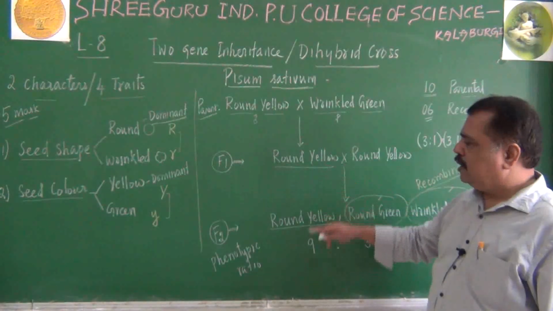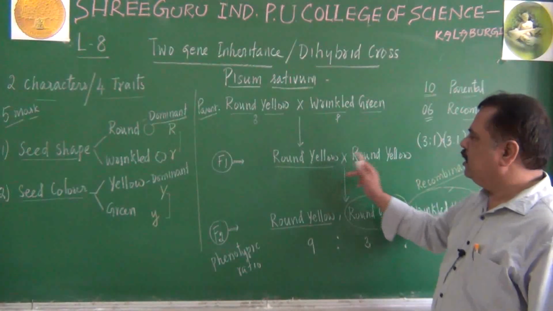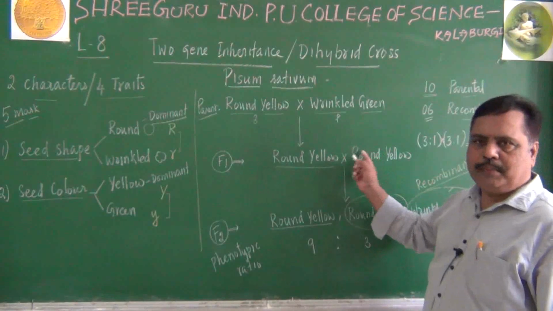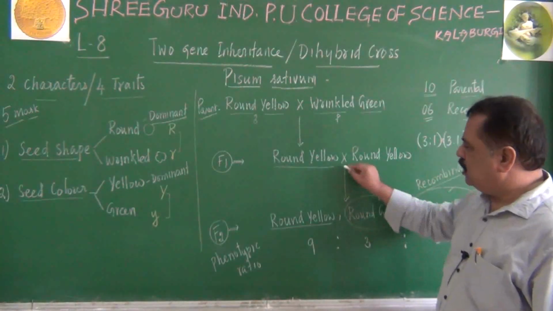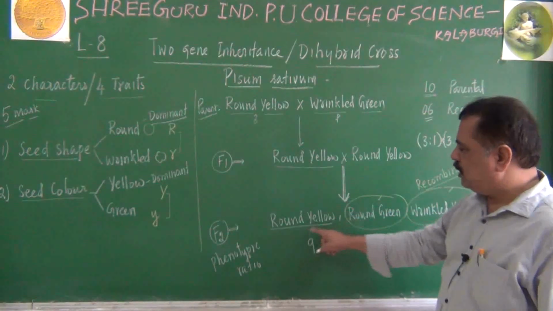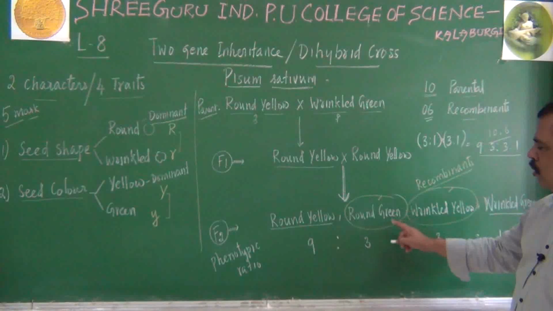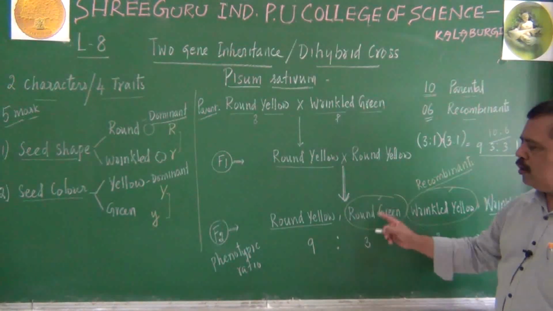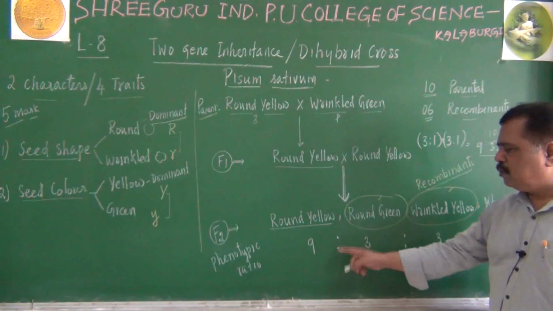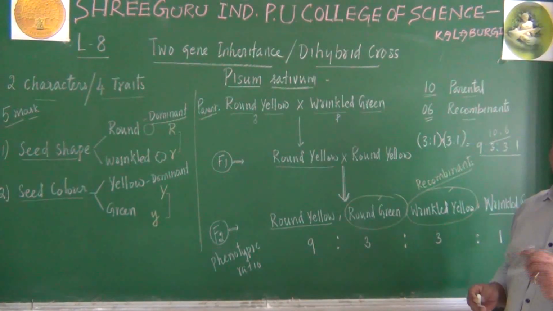When he did selfing with this round yellow, or when he crossed 2 such F1 hybrids as parents for the F2 generation, the offspring produced were round yellow, round green, wrinkled yellow, wrinkled green. These 4 types of phenotypes were produced in the ratio of 9:3:3:1.